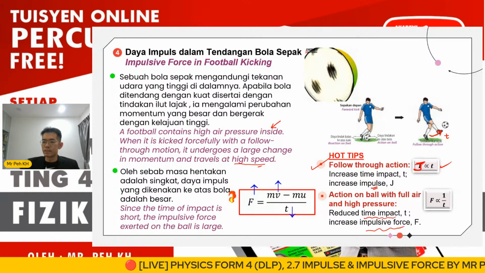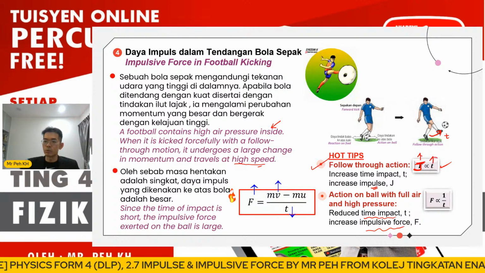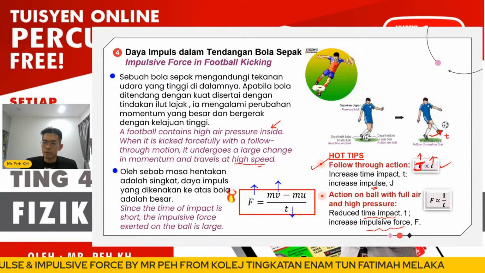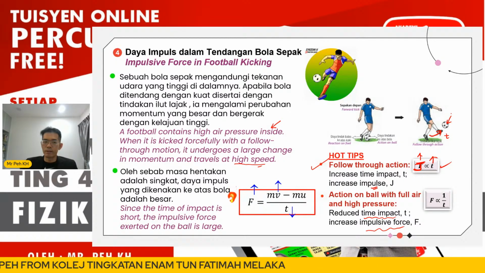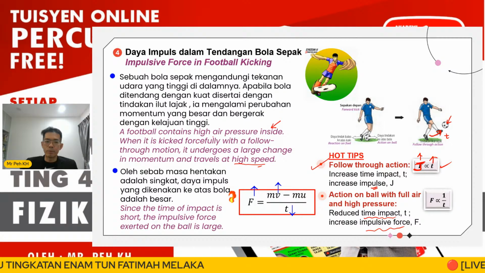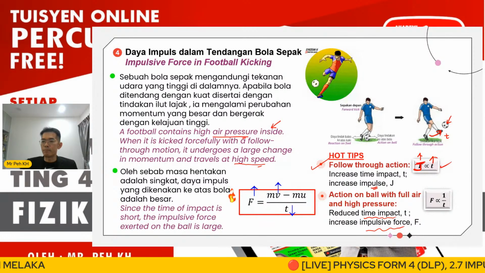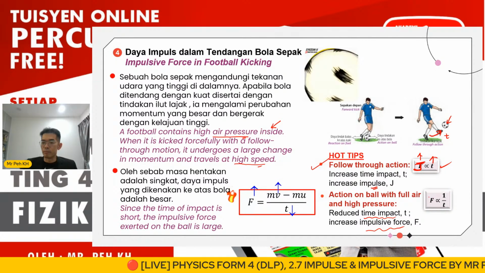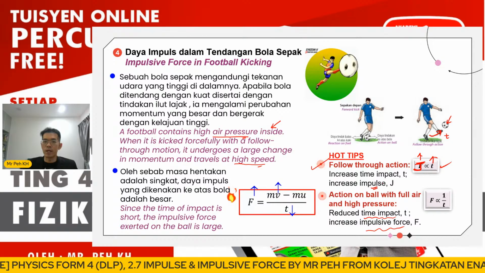J is directly proportional to T. As T increases, impulse increases when doing follow-through action. For the material here, the ball full with air will have high air pressure. This may cause the time of impact to decrease, and this is where we discuss the impulsive force increasing. Okay, so this is the part I want to highlight.